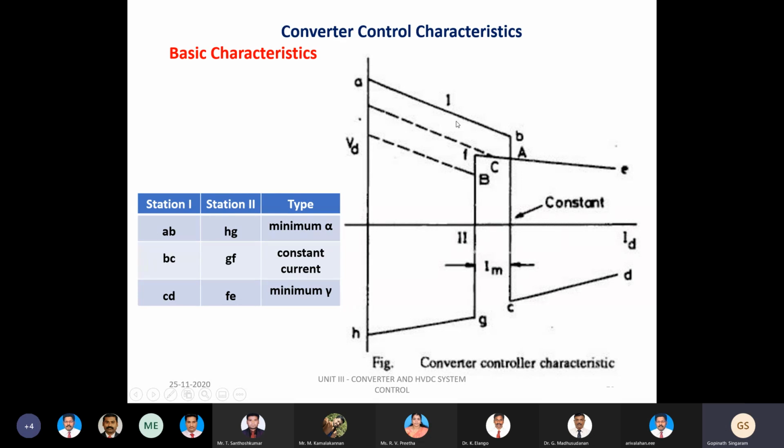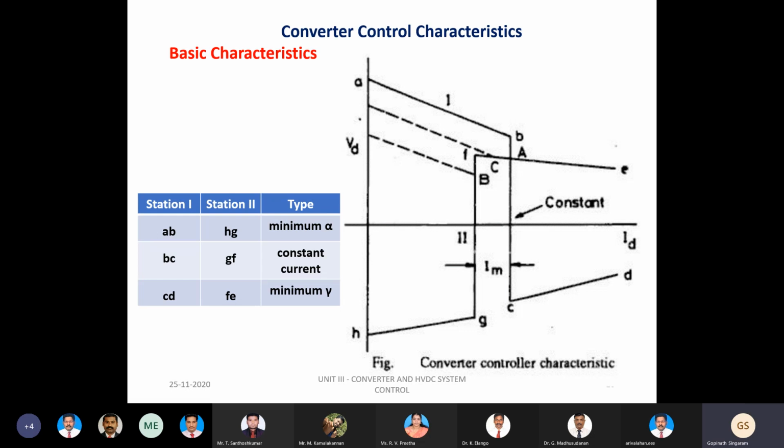This is the characteristic curve for station 1, and this is the curve for station 2. So the figure clearly indicates the characteristics of station 1 and station 2 together. From this, what we can observe is that the characteristic curve consists of three parts, based upon the three different modes. So the important question that comes to mind is how we decide the modes of operation.